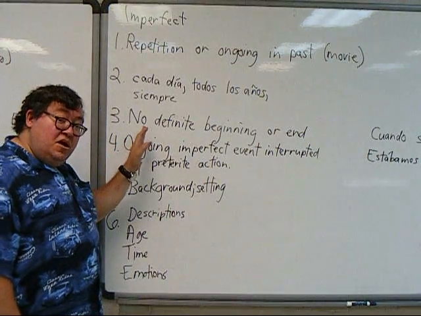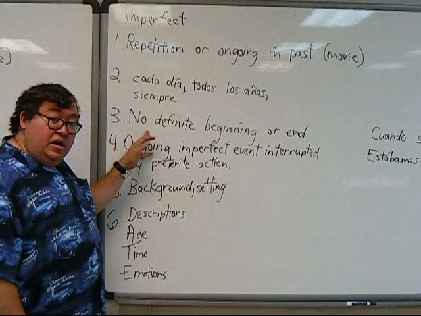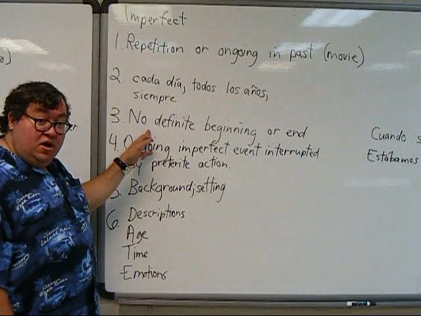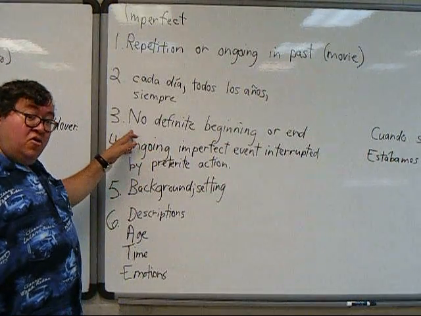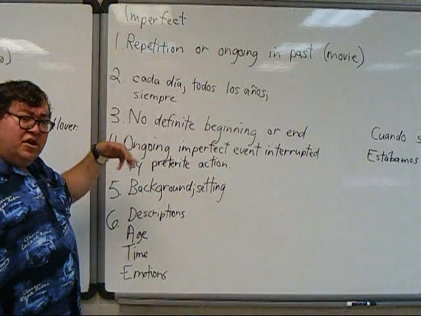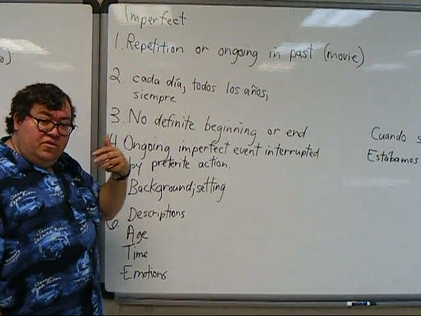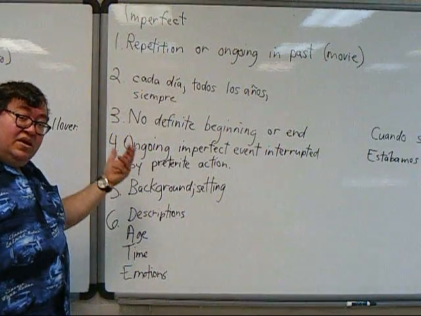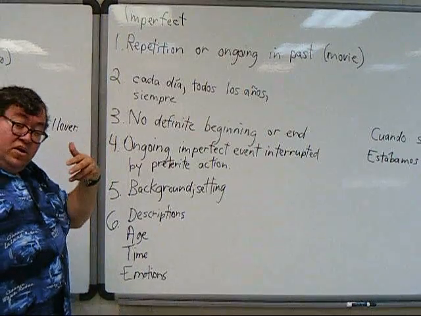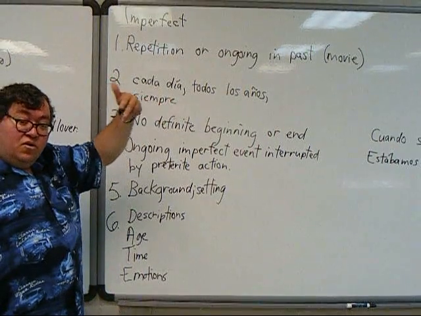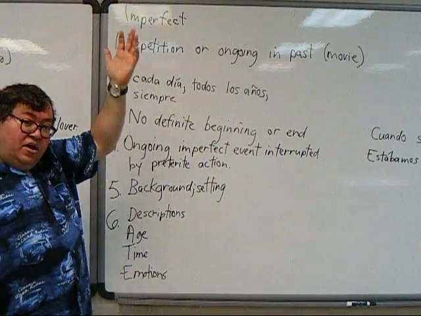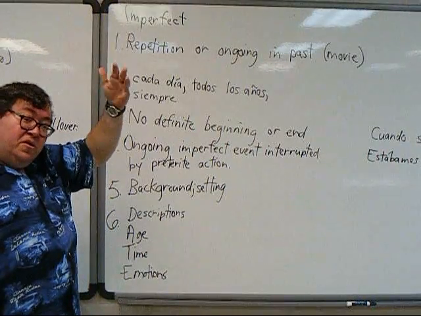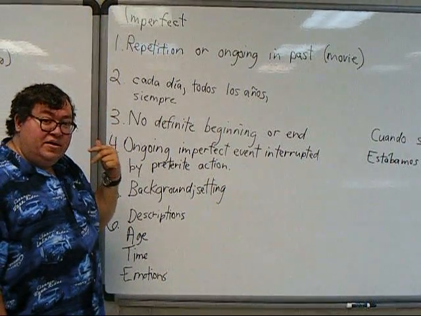Now, whereas the preterite was the beginning or end of something, as in empezó a llover, it began to rain, the imperfect has no definite beginning or end. You come in the middle of something. The example I gave a moment ago: when I left the house, it was raining. When I left the house, the rain had already started. I didn't know when it started. It hasn't ended yet, so I'm somewhere in the middle of that.